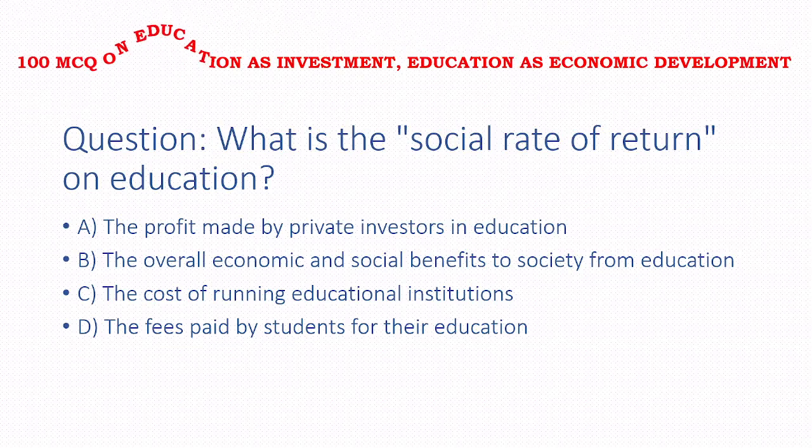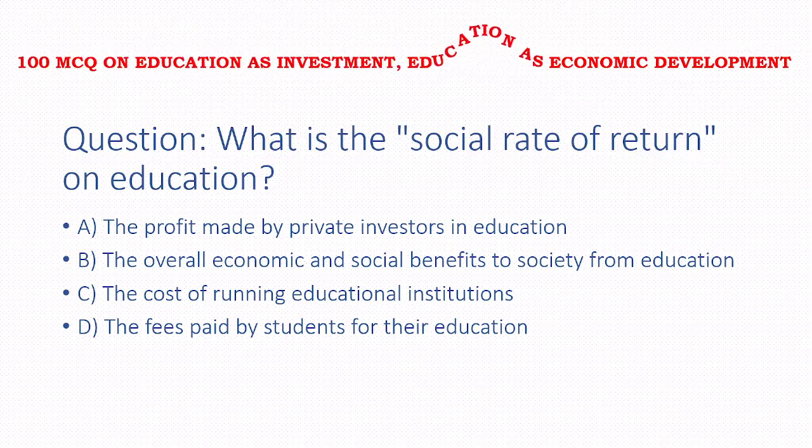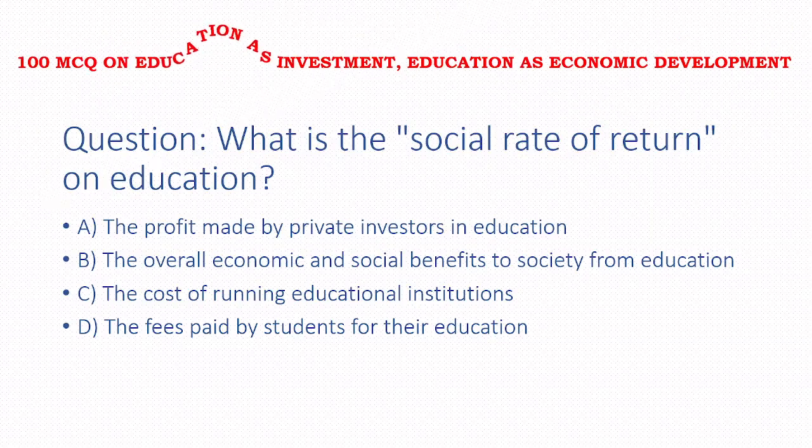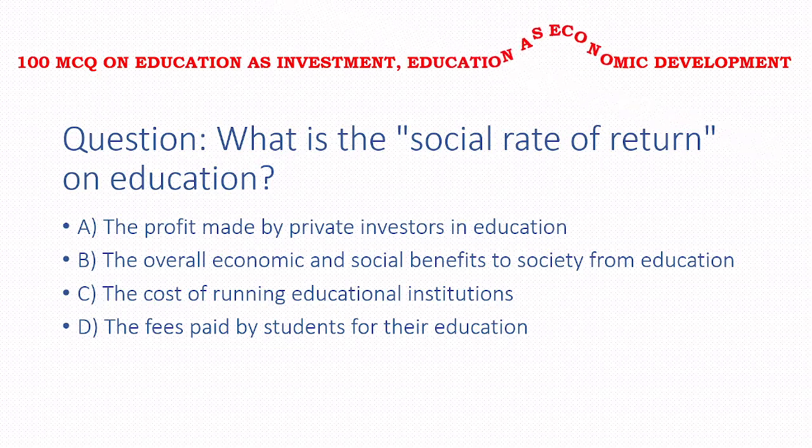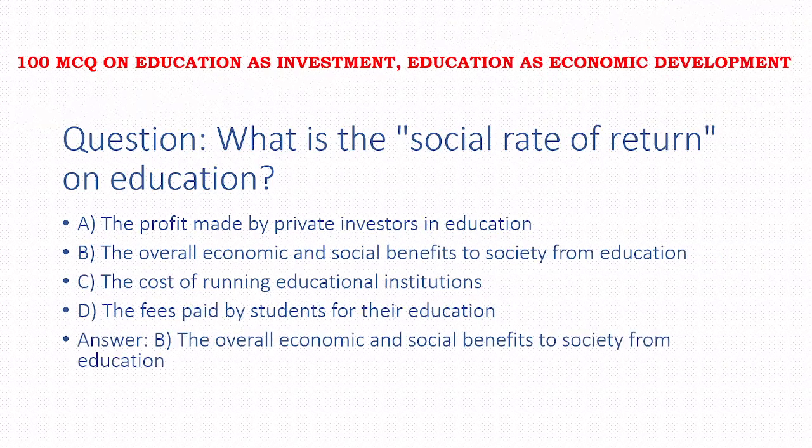Next, what is the social rate of return on education? Options: the profit made by private investors in education, the overall economic and social benefit to society from education, the cost of running educational institutions, the fees paid by students for their education. Answer of this question is option B, that is the overall economic and social benefit to society from education.